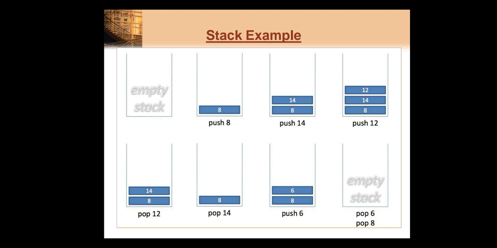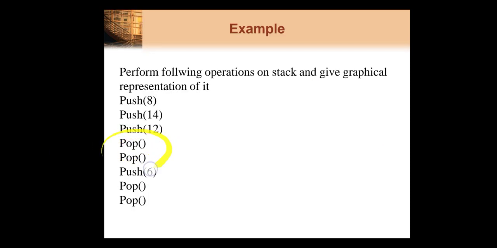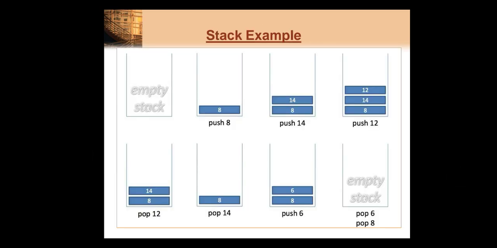Okay. Then we have to perform 2 pop operations, right? After push 12, they are saying perform 2 pop operations. Pop means we need to delete the element from the stack. So we perform the first pop operation. When we perform the first pop operation, what happens? Whichever element came last in the stack, that is 12, that element gets deleted first, right? So when we perform the pop operation, the 12 gets deleted first. After that, when we perform the pop operation again, the next element which gets deleted from the stack is nothing but 14, right? So only one element remains now on our stack, that is nothing but 8.